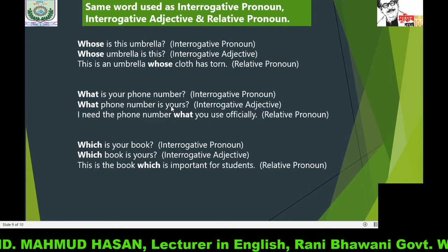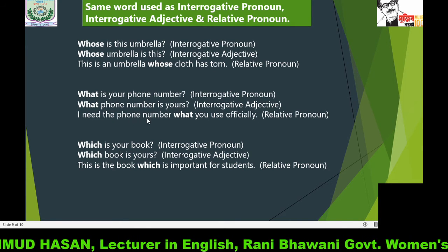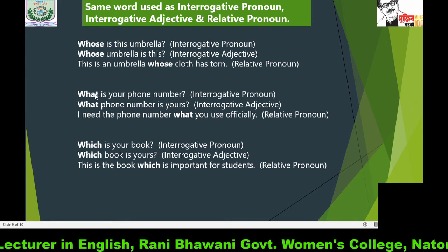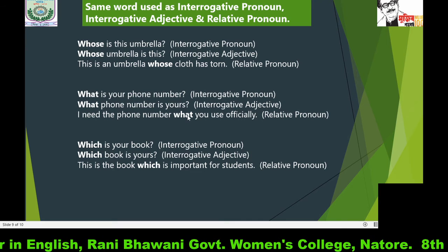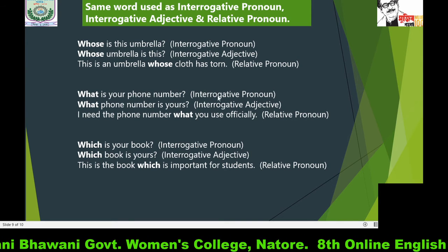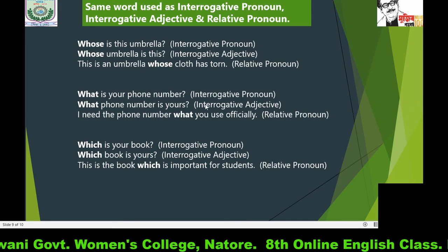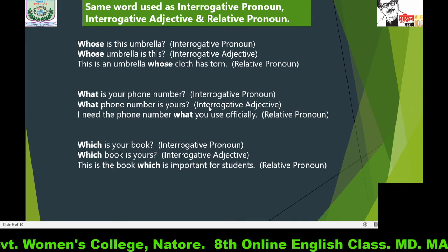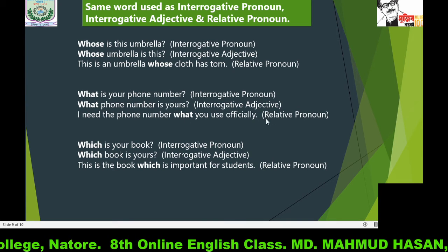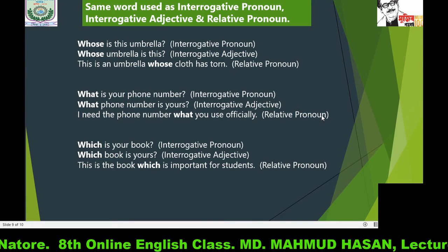What is your phone number? What phone number is yours? I need the phone number what you use officially. The same word what is used differently. In the first case, it is an interrogative pronoun. In the second case, it is an interrogative adjective, and in the third case, it is used as a relative pronoun.